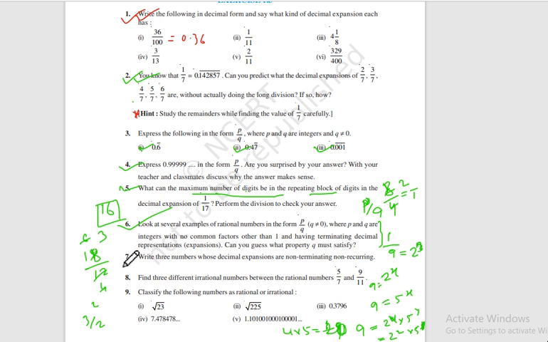And then question number 7, write 3 numbers whose decimal expansion are non-terminating and non-recurring. Root 2, root 3, pi. These numbers are non-terminating and non-recurring.